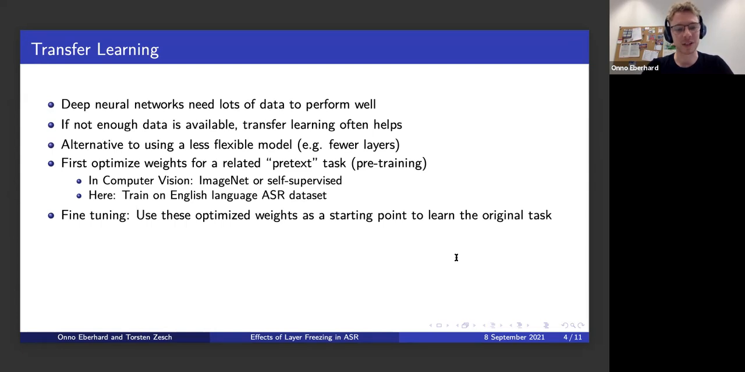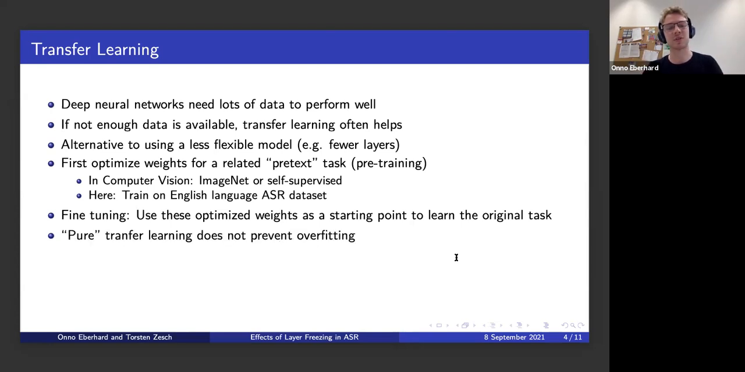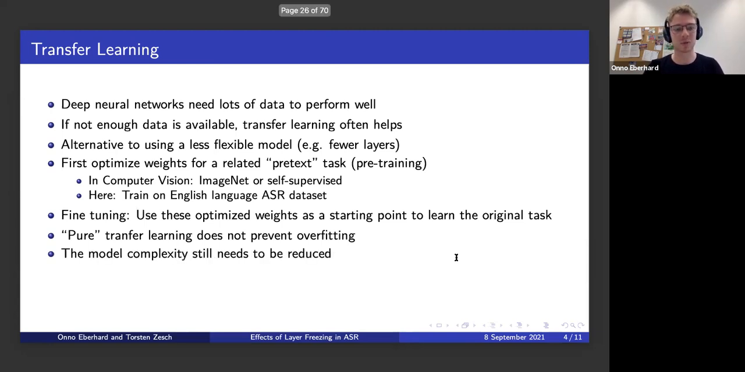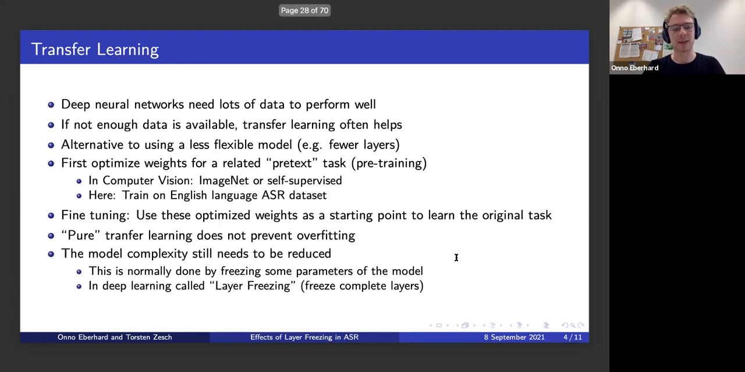The second step is then fine-tuning, where we use these optimized weights as a starting point. We don't randomly initialize weights anymore. We now use these optimized weights and then learn the better weights for the task we actually care about. This pure transfer learning approach doesn't really prevent overfitting because the model capacity is still the same if we don't freeze any parameters. So that's what we normally do. We reduce the complexity by freezing some parameters of the model. And in deep learning, this is called layer freezing because we freeze complete layers one at a time.